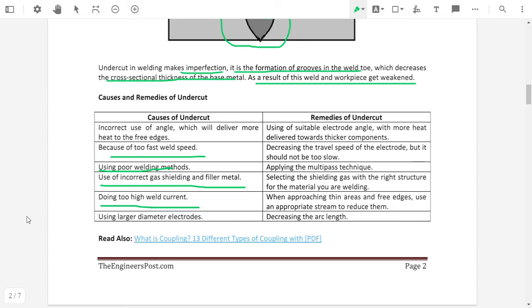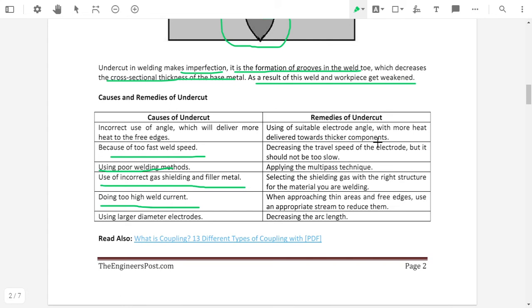Now, what are the remedies of the undercut, to avoid the undercut? Using a suitable electrode angle, with more heat delivered towards the thicker component. If the component thickness is high, then more heat should be delivered at that end, and if the component thickness is low, then a small amount of heat should be delivered to that end. So if the thickness of the component is less, then a lesser amount of heat should be selected.